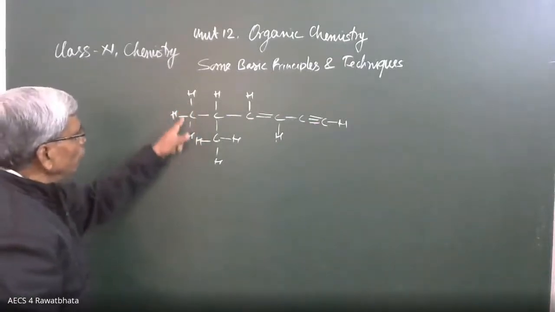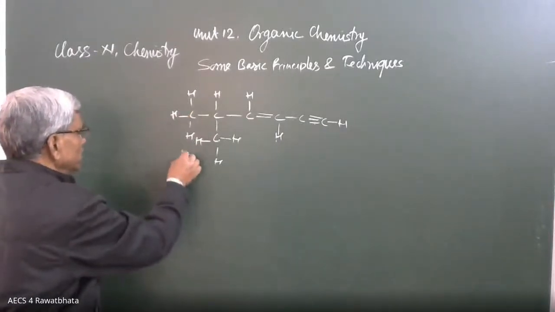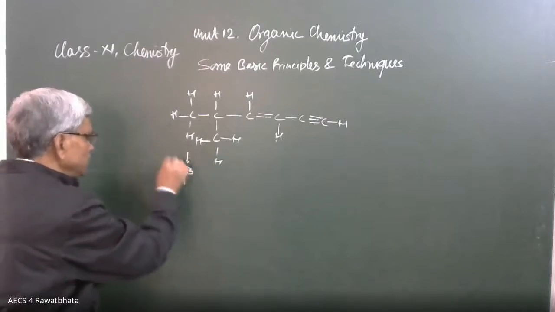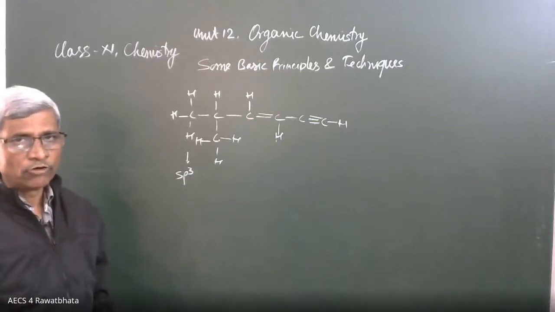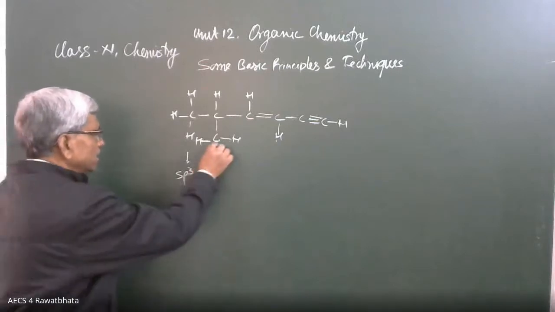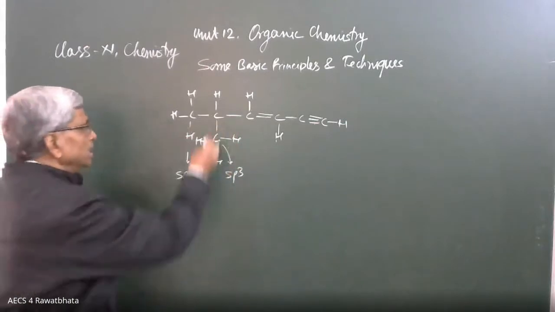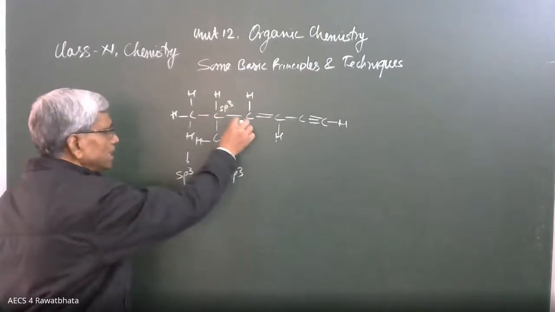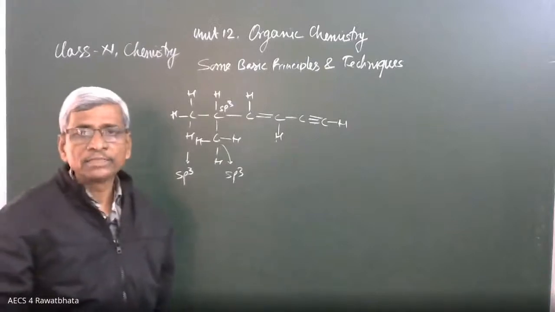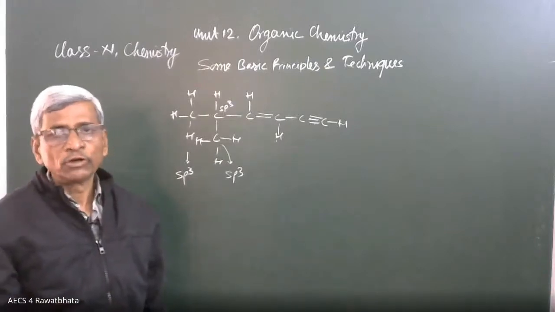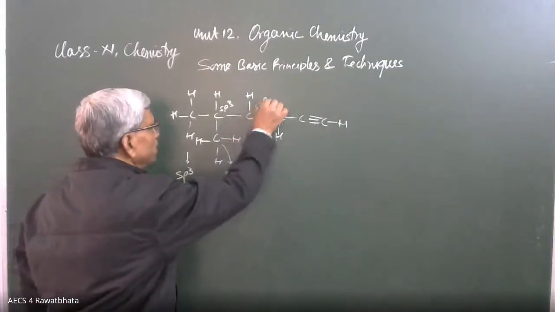Here all 4 bonds are single, no pi bond. That's why the first carbon has sp3 hybridization. No unhybridized p orbital. All p orbitals are involved in the bond formation. At this carbon there is sp3 hybridization because of the single bond. This is also sp3, and at this carbon there is a pi bond. Pi bond means 1 p orbital is unhybridized. That is going to be involved in pi bond formation. That's why this carbon is sp2 hybridized.